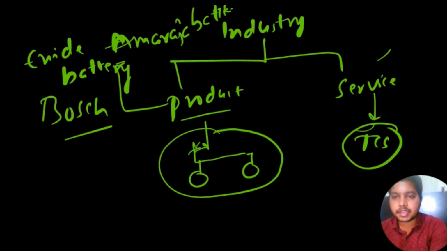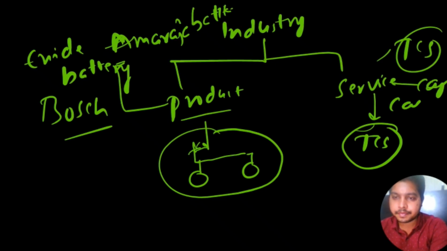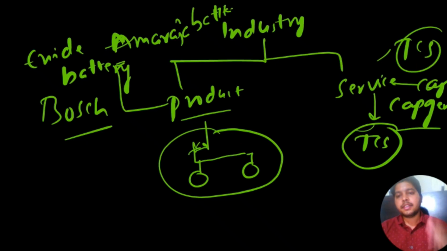Even in service based companies in mechanical, TCS does services for mechanical, and Capgemini, all these are service companies, even for mechanical engineers. A few seconds before, I mentioned the CAE field. In the CAE field, and in the designing field also, a lot of service based companies work on it. Clear? So this is the complete overview of what product based and service based companies are.